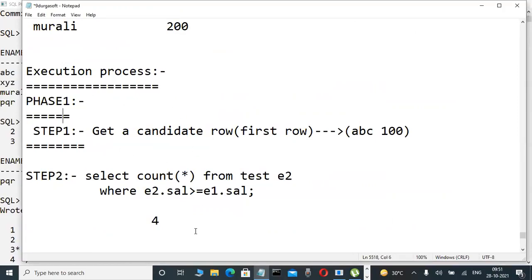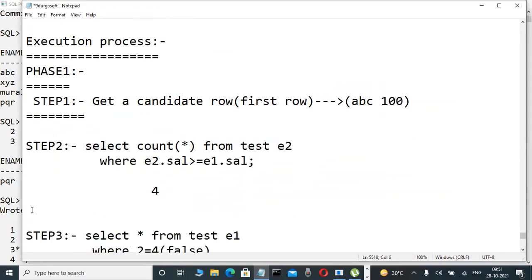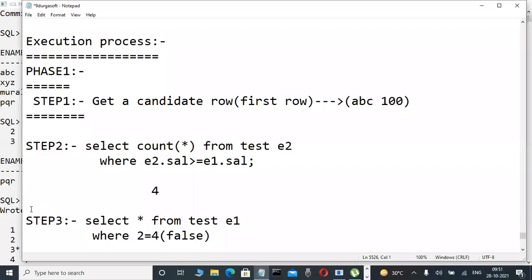Execution process, phase one, write it. E2.salary less than or equal to E1.salary means false only.